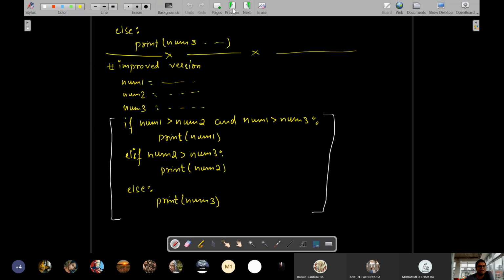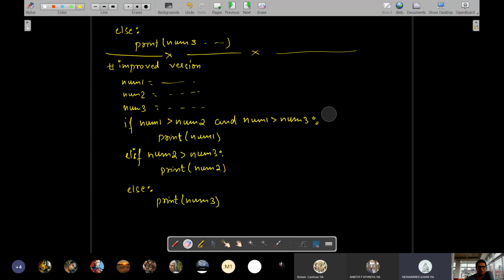Solving the previous program using nested if. Sir, in the exam do we have to mention the equal condition? No, not necessary. I will not deduct marks for that, because even if you are not mentioning equal to, it will give you the answer. Let's say you are not giving equal to, tell me what will happen in this case. Is it going to give some incorrect answer? It's not going to give any answer, sir.